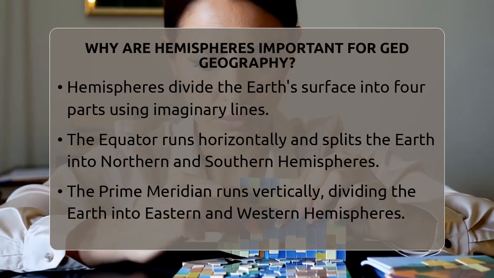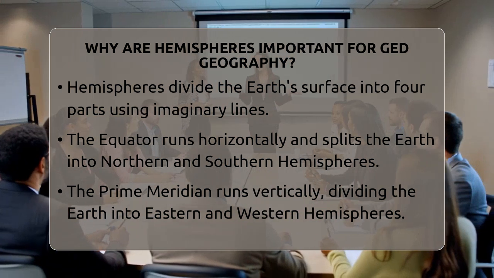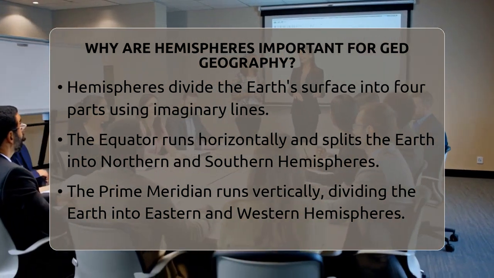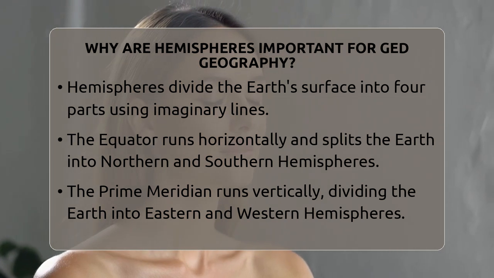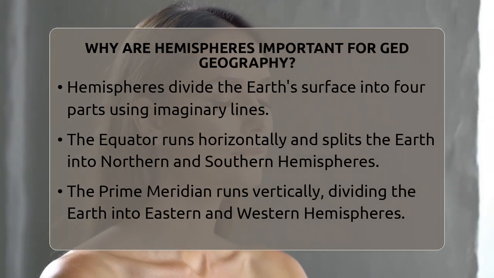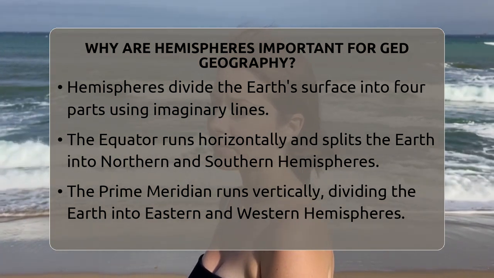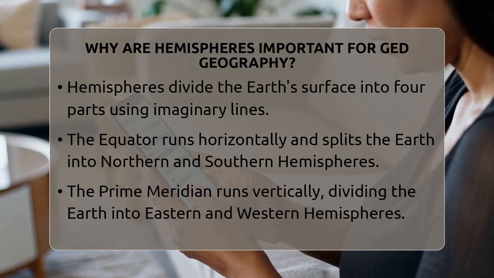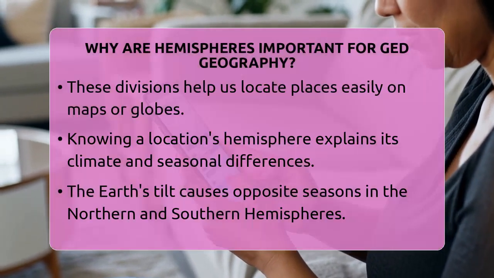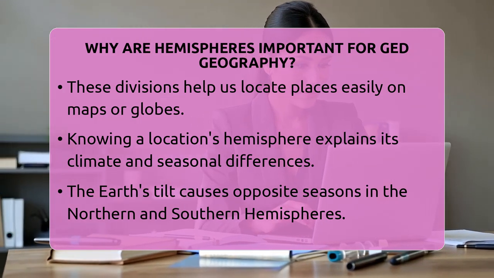The Earth is split into four parts by two imaginary lines. One line is called the equator, which runs horizontally around the middle of the Earth. It divides the Earth into the northern hemisphere and the southern hemisphere. The other line is called the prime meridian, which runs vertically from the North Pole to the South Pole. It divides the Earth into the eastern hemisphere and the western hemisphere. These divisions are like big city blocks that help us locate places easily.